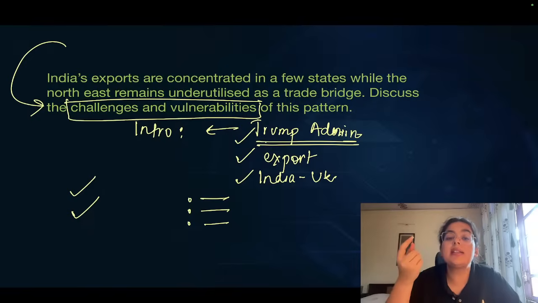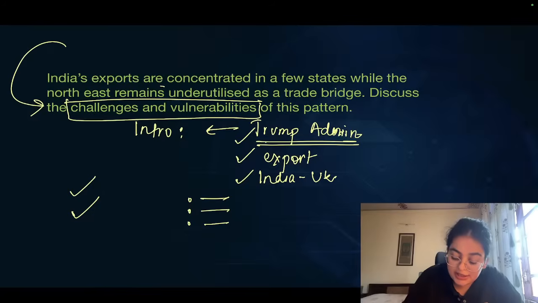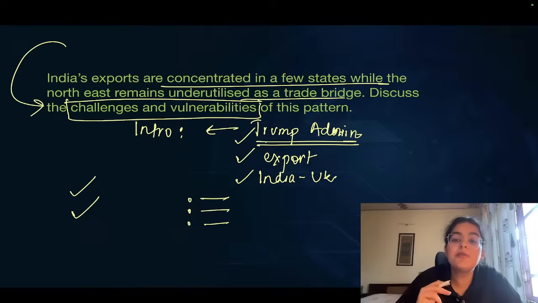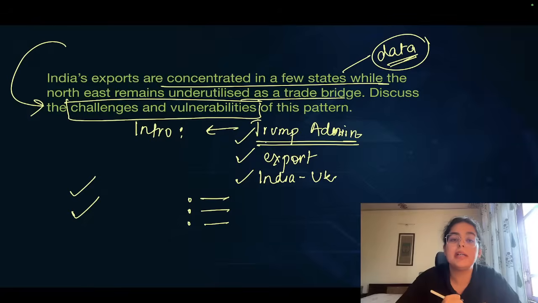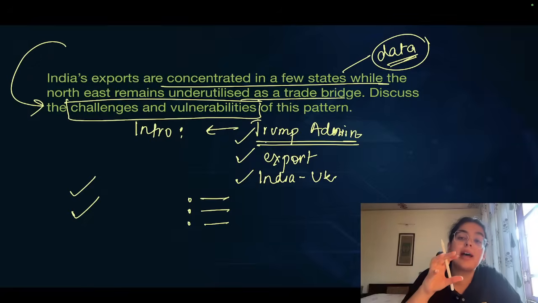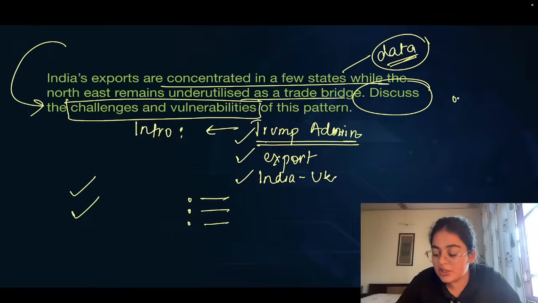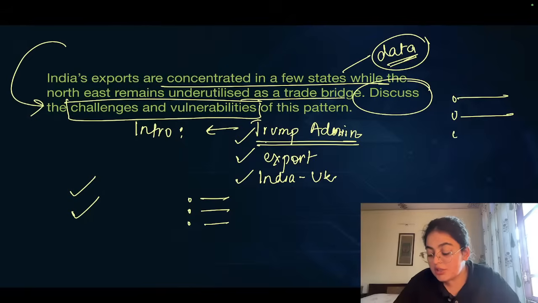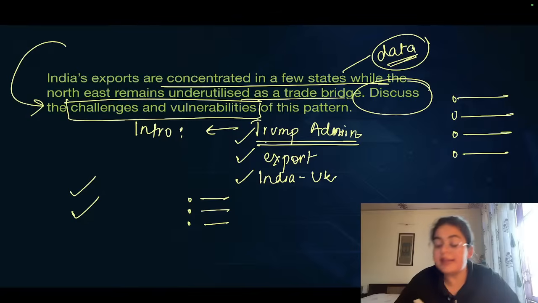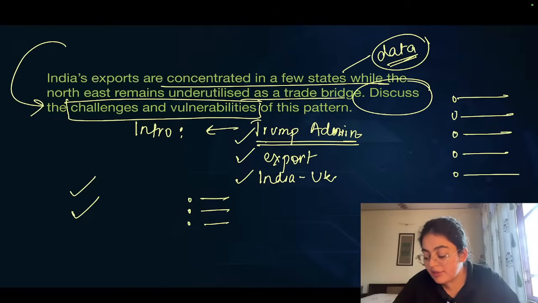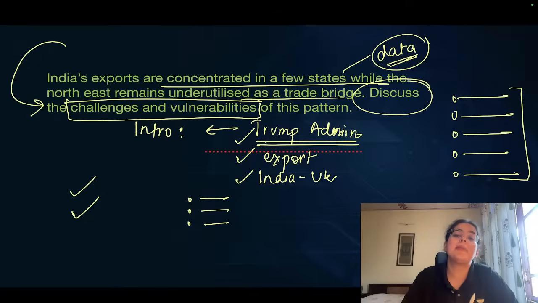The question needs to be answered after giving data, substantiating the first part. By substantiating the first part, you have just given data to add and elaborate the first part. The main body of the answer is still asking you, for example, the problem of regional imbalance, the problem of economic vulnerability, the problem of strategic autonomy and countering China, the problem of over-reliance on maritime routes, the problem of not diversifying India's export basket. So that is the focus of your answer. The body should be concentrating in that context, right?